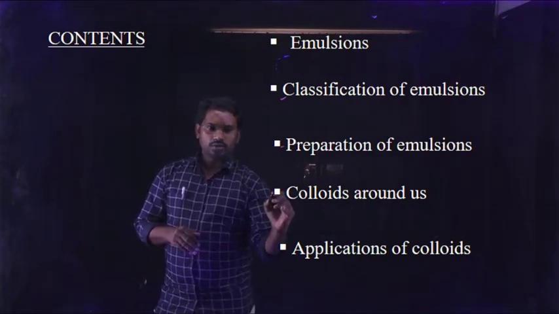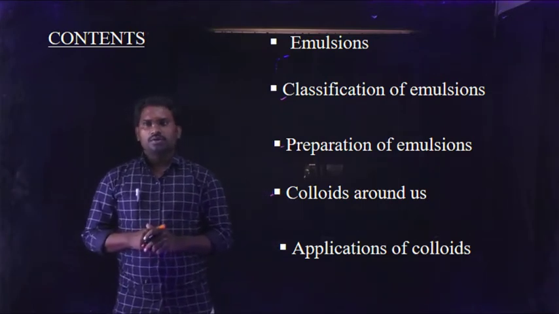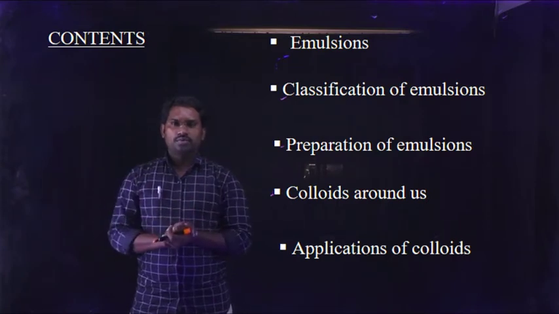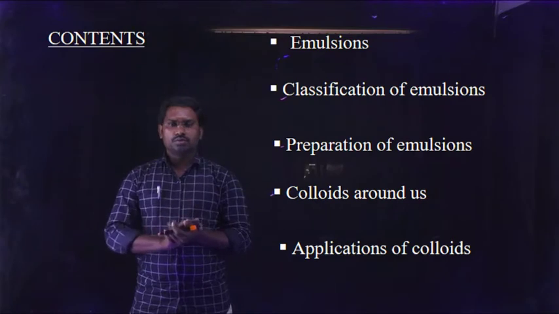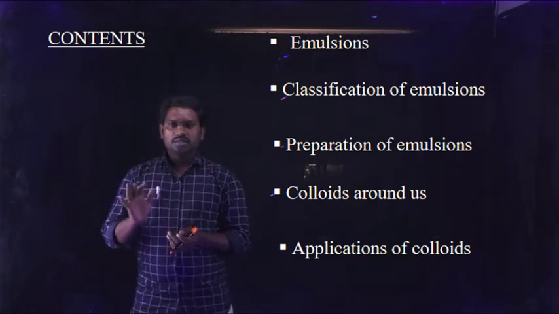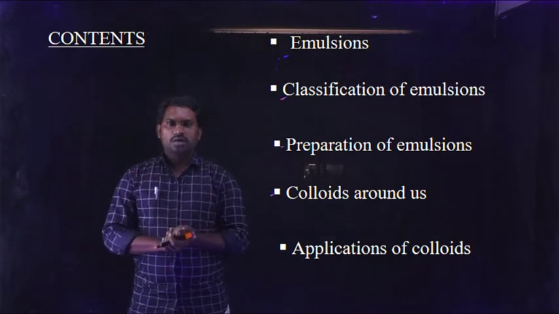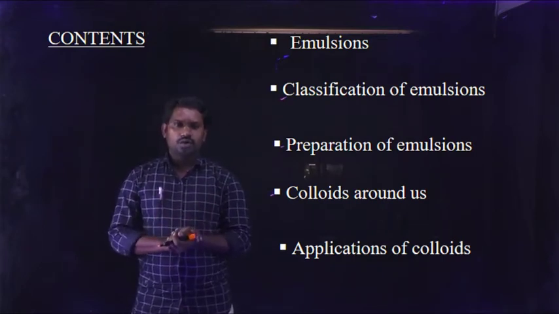And next one, colloids around us. Another topic regarding the colloids concept. Colloids around us, for example, live examples like blood, the sky appearing blue in color, and some paints, varnishes, and face creams. All these we use in regular life belong to colloidal solutions.